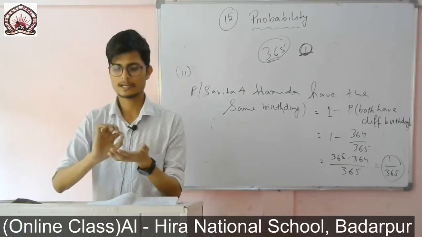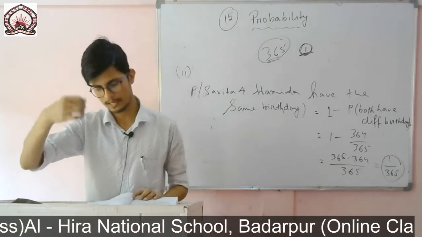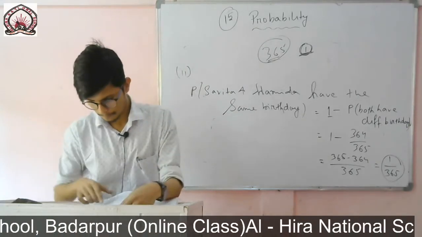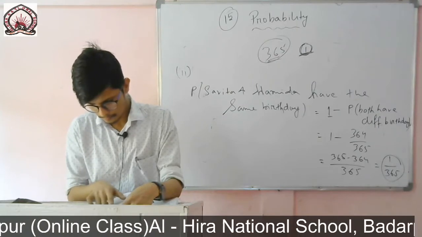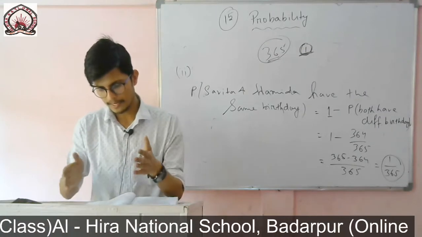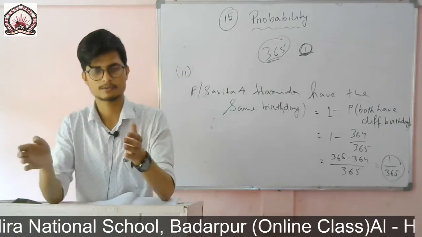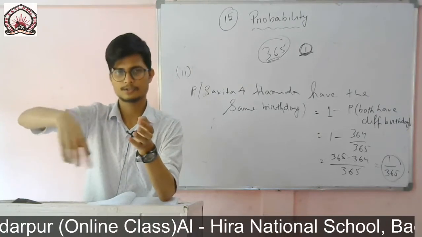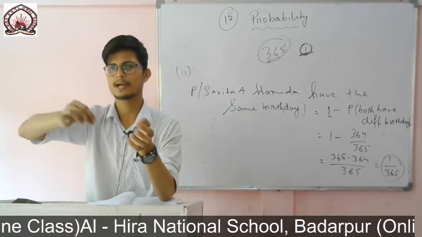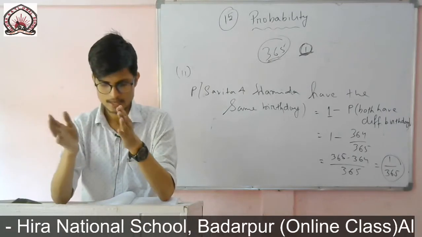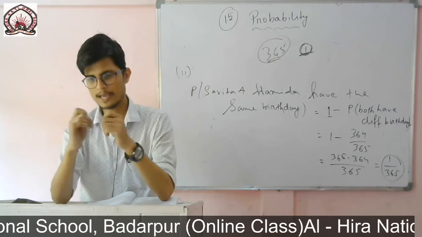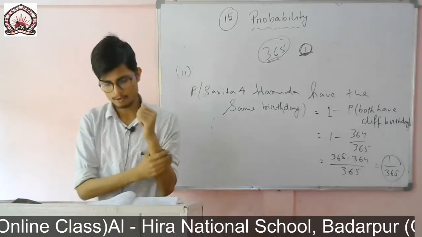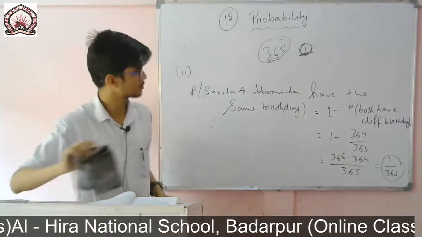So the cards are identical and all the names of the 40 students are written and kept inside a bag. So let us take it as a bag. Inside the bag all these cards are put and stirred nicely, and then a card is randomly taken out. The question is: what is the probability that the name written on the card is of a girl, and what is the probability that it is of a boy. So we have to find the probability for both cases.